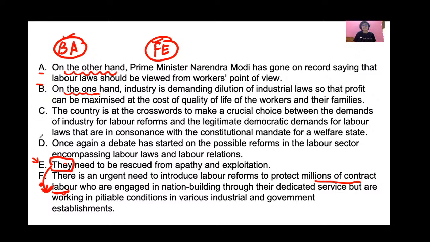Now, you guys were saying that the sentence should start with B. On the one hand, the sentence cannot start with B because this says on the one hand. If you say on the one hand, industry is demanding dilution of industrial laws. So before saying this, you must say what the problem is. What is the topic on which we are discussing? After that, you can say these points on the one hand and on the other hand. Your paragraph cannot start with this. So that's why your paragraph cannot start with B.